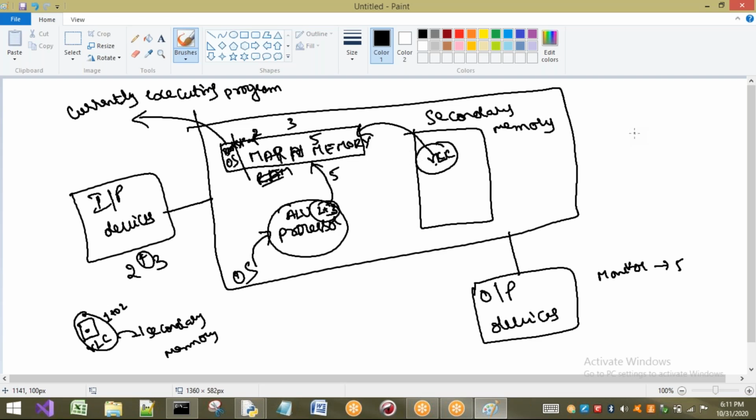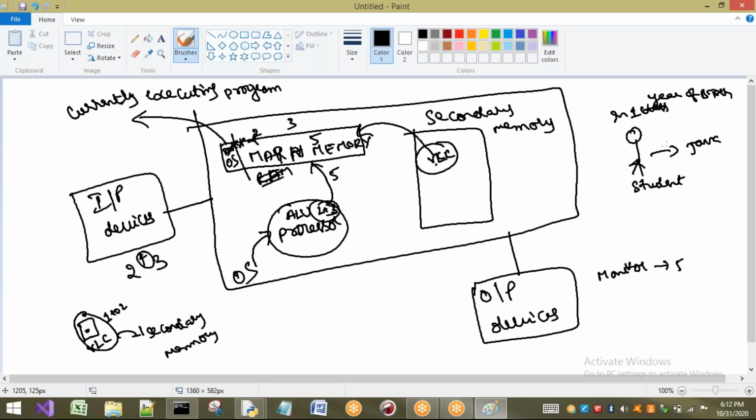Now let us consider there is one person, a student. For example, in first year of BTech he doesn't know any programming languages. He knows only C language. But if I ask him about Java, can he say? He cannot say. Reason is what? His brain is nothing but primary memory, from where he can extract the data. In his brain nothing is there about Java, so he cannot respond.